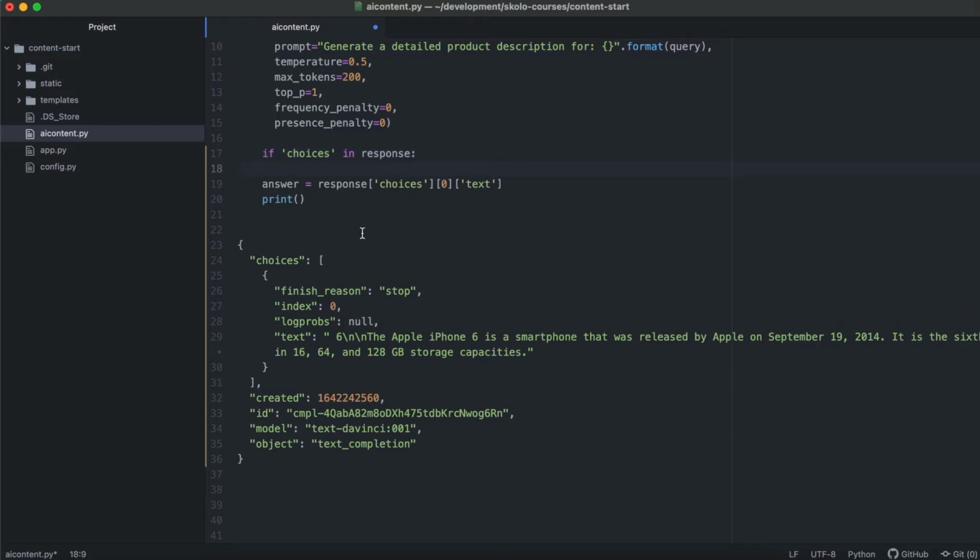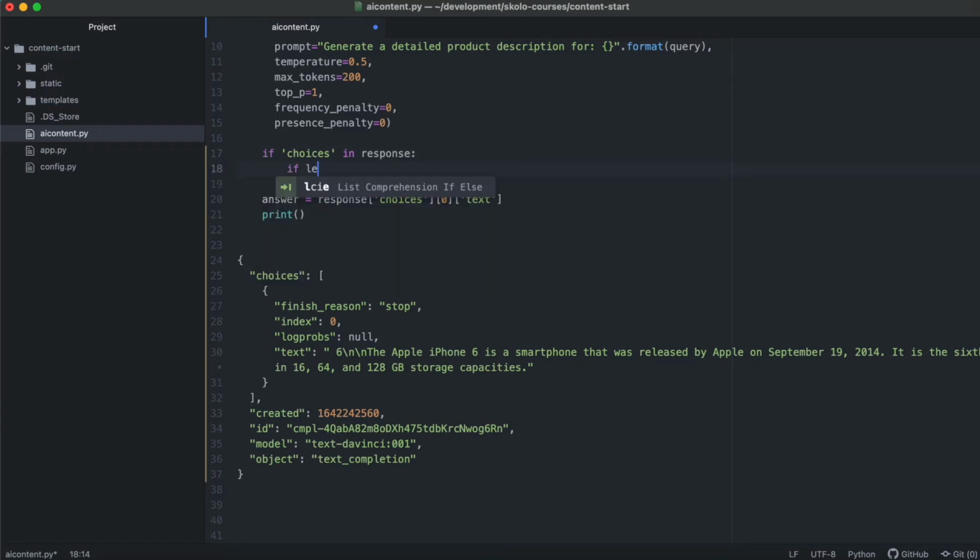All right, and then I'm gonna do another check to make sure that there is something available in there and I didn't return an empty list. So now that I know choices is available, I can then say if the length of response dot choices is greater than 0, which means if there's something inside of the array, then I know that something was returned.